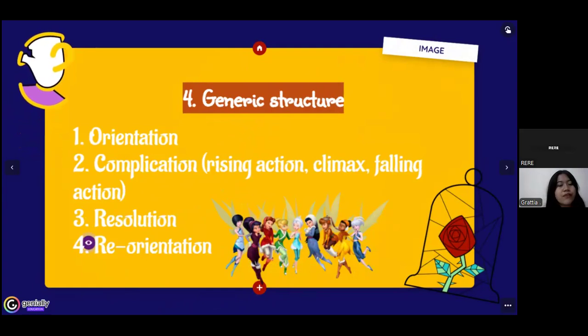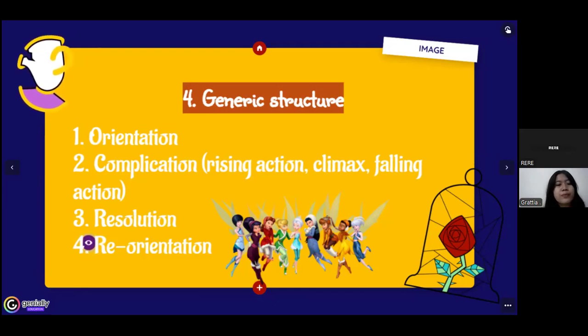Complication is divided into three parts. The first is raising action, when the problem starts to emerge. And the second part is climax. The climax is the peak of the problem. And the third part is falling action. What is falling action? The falling action is when the tension of the problem begins to decrease and begins to find the resolution point.